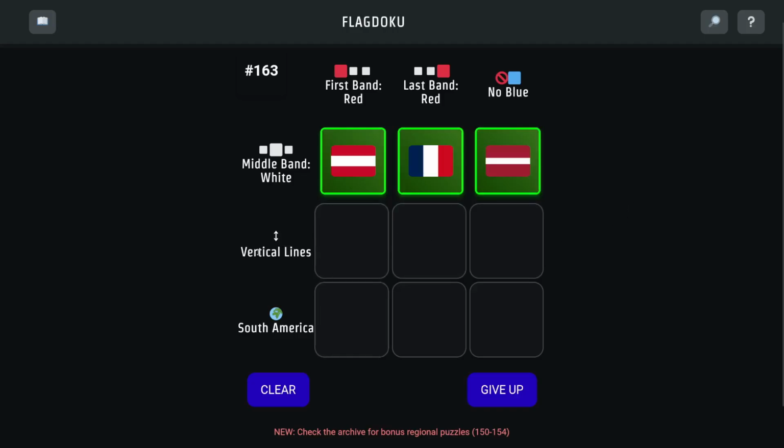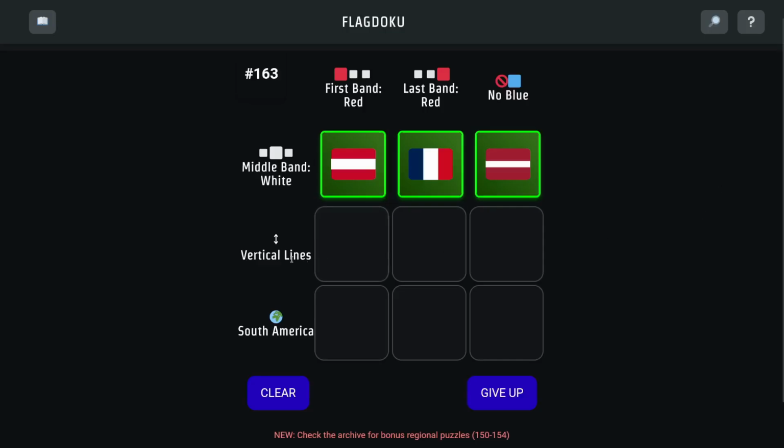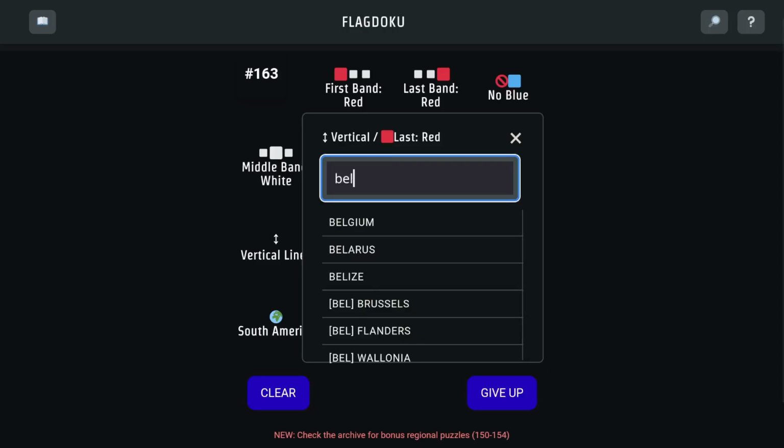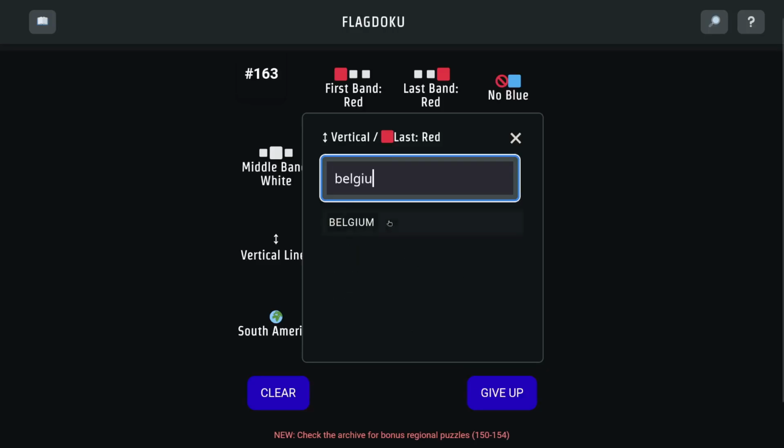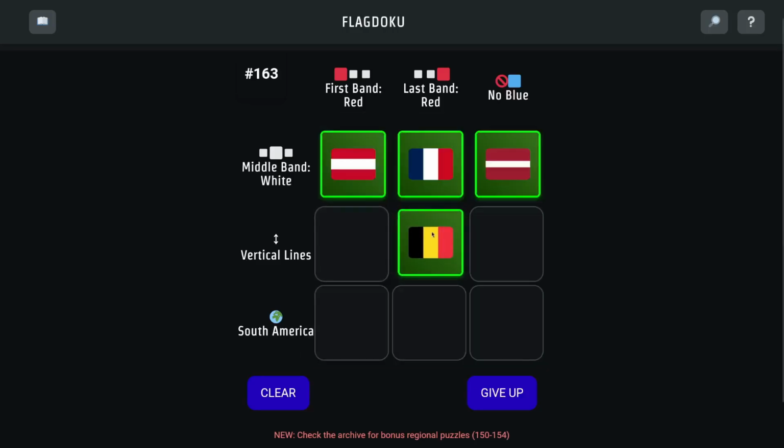It's nice. Now I need to think of flags with vertical lines, like France. I think Belgium is vertical, and I think it has red, but I don't know where the red is. I think it's black, yellow, red. If it's in that order, we'll put it right here. Belgium. Let's try that. It is black, yellow, red.